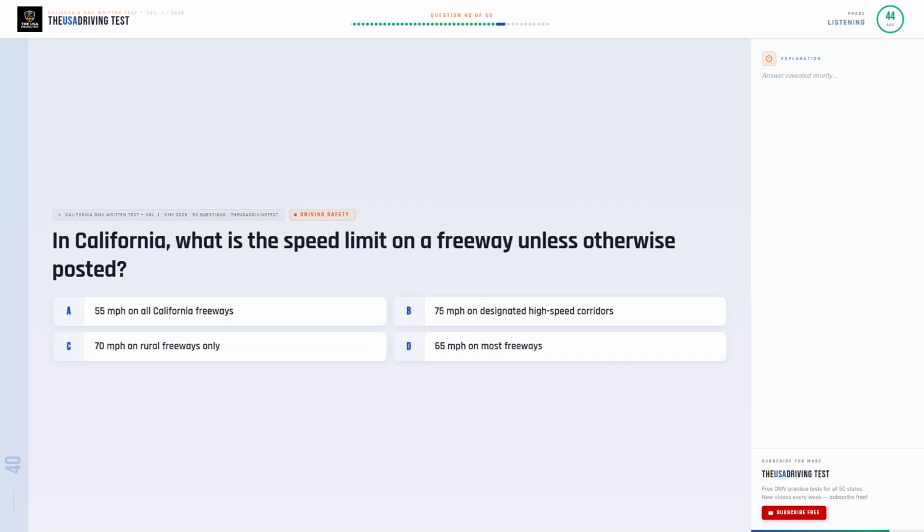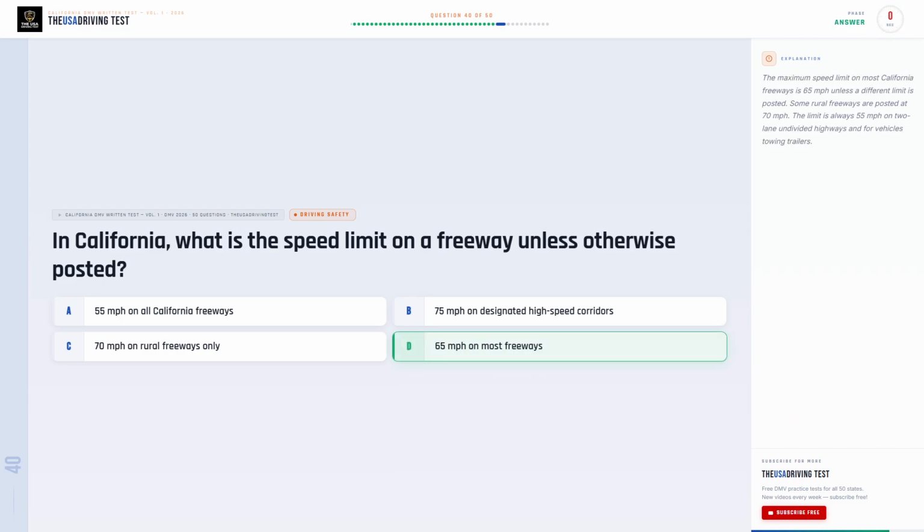In California, what is the speed limit on a freeway unless otherwise posted? Option A. 55 miles per hour on all California freeways. Option B. 75 miles per hour on designated high-speed corridors. Option C. 70 miles per hour on rural freeways only. Option D. 65 miles per hour on most freeways.